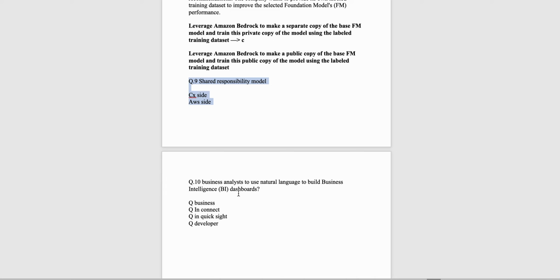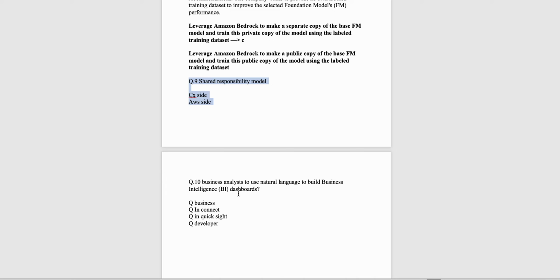This was also a simpler question, but it is not covered well in the sources from where I read, so I am discussing it. It was like a business analyst uses NLP, that is basically natural language, to build business intelligence dashboards. So it was something related to Amazon Q. There are certain options given: Q Developer, Q Business, Q Connect, Q in QuickSight.